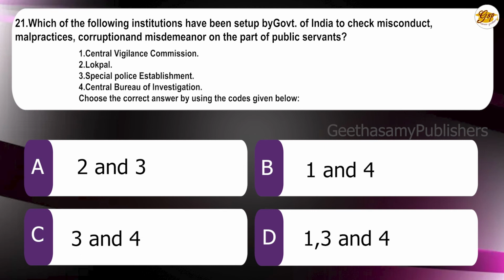Central Vigilance Commission. 2. Lokpal. 3. Special Police Establishment. 4. Central Bureau of Investigation. Choose the correct answer using the codes given below. A. 2 and 3. B. 1 and 4. C. 3 and 4. D. 1, 3 and 4. The correct answer is D, 1, 3 and 4.